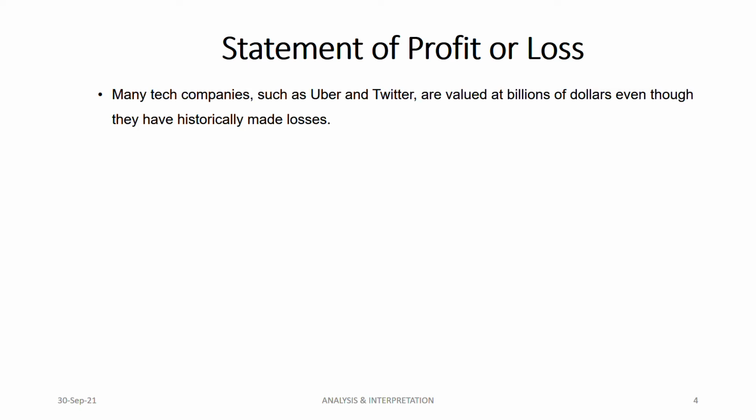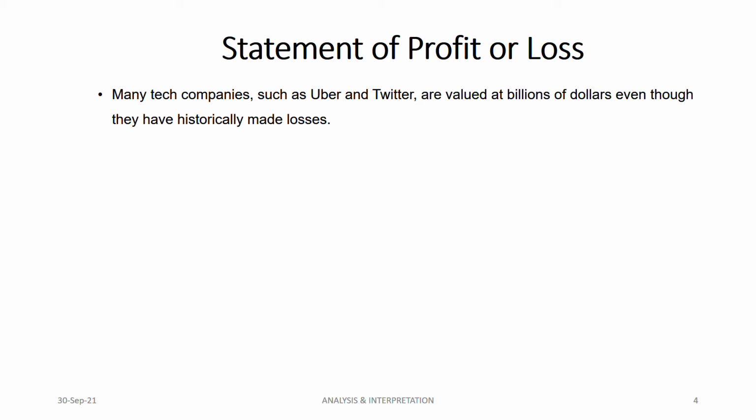So we know that many tech companies such as Uber and Twitter are valued at billions of dollars, even though they have historically made losses, and not small losses, huge losses. Now they are making billions. To know the exact figure, you have to research and Google their profit and loss statement. I'm not sure, I have not done it, but maybe you can go and check it out to know the exact figure.